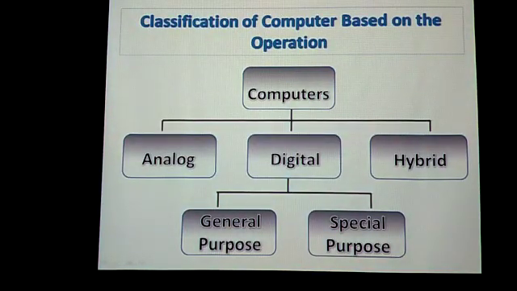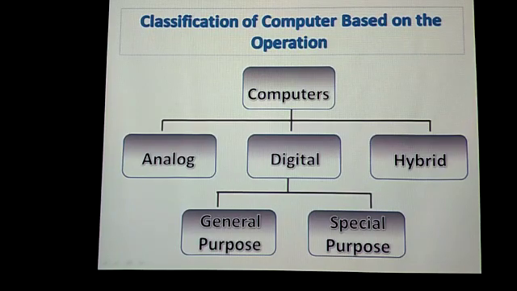In this chapter, we will study about classification of computer based on the operation. Computers are divided into some categories. What are the categories? Let us study. The first category is analog computer. The second category is digital computer.